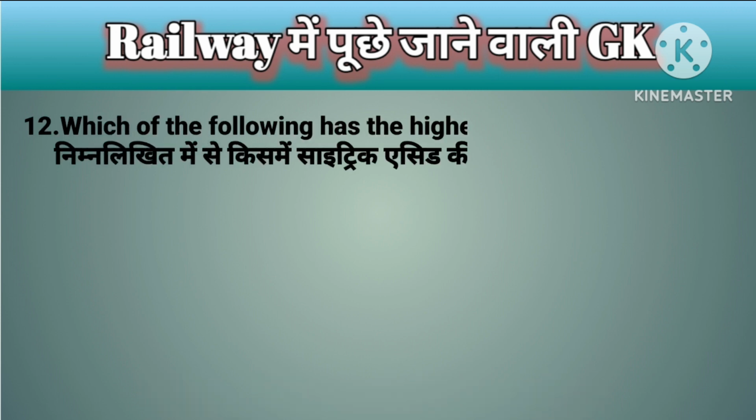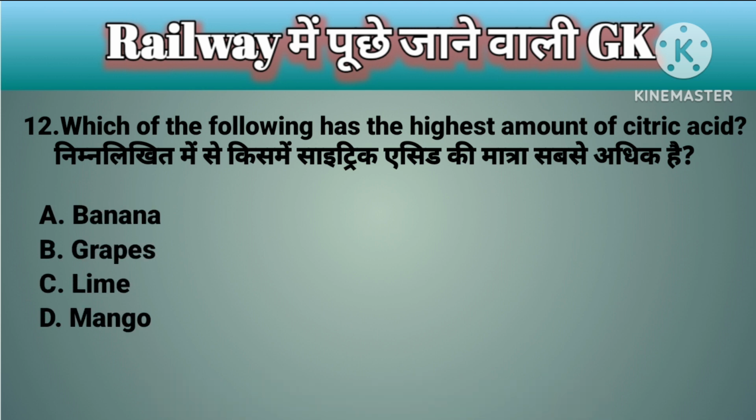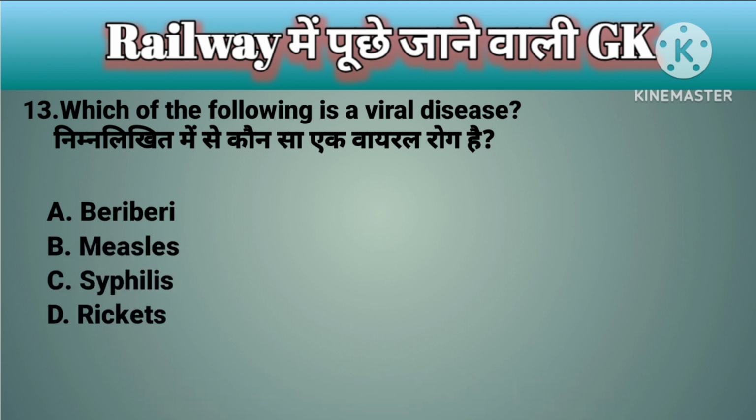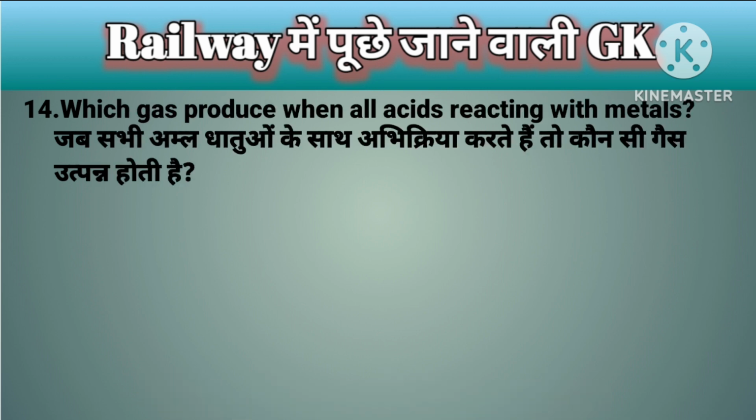Fluorine. Question number 12. Which of the following has the highest amount of citric acid? A. Banana, B. Grapes, C. Lime, D. Mango. Correct answer is option C. Lime. Question number 13. Which of the following is a viral disease? A. Beriberi, B. Measles, C. Syphilis, D. Rickets. Correct answer is option B. Measles. Question number 14. Which gas is produced when all acids react with metals?